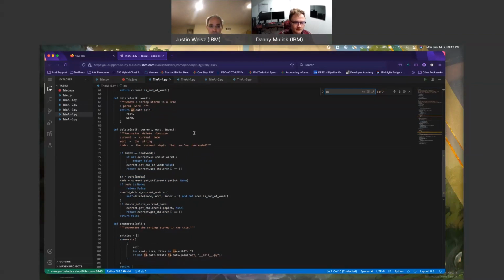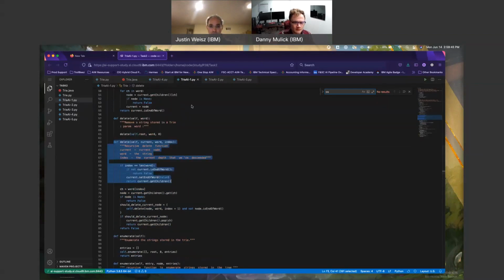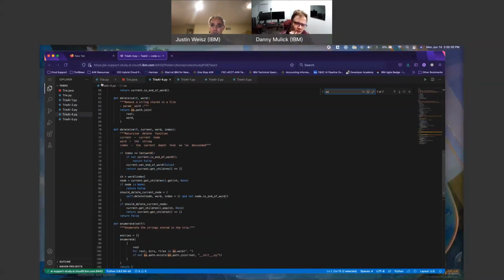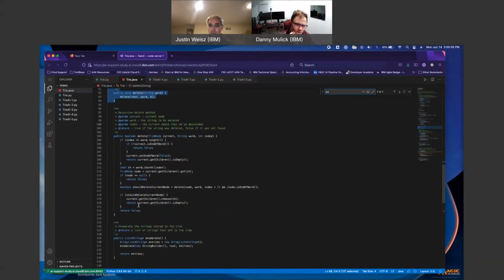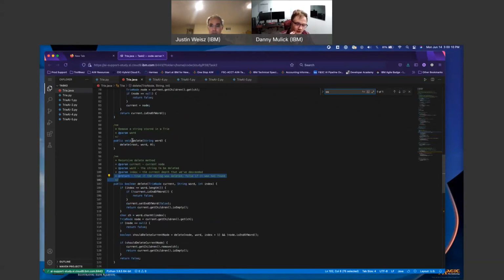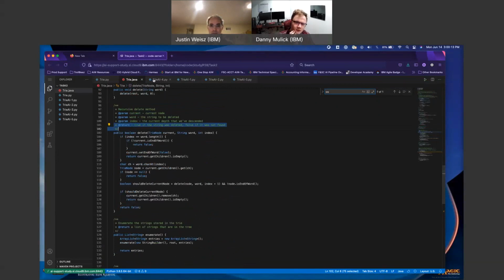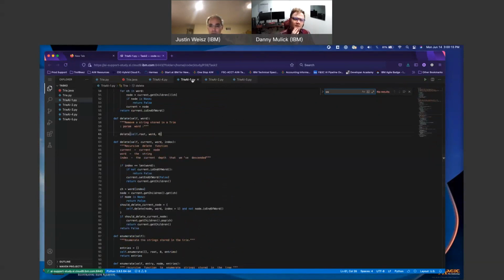What is the actual return of this, though? I don't see why current get children is returned here. There's no return in the delete. Where is delete? Just return false. Well, I mean, there's no return here. That's fine. False is just 0. Return false is return 0.